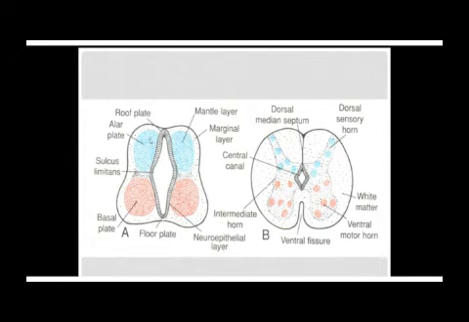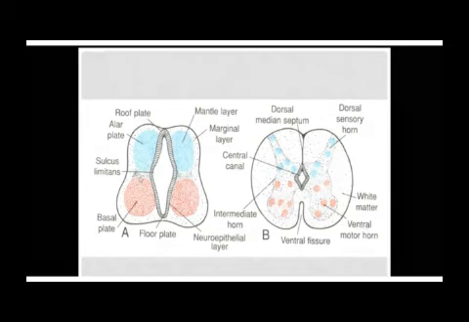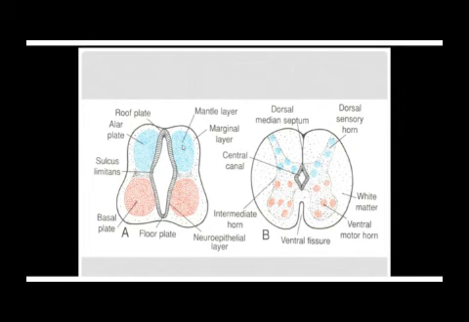So this layer which is added, containing both cells in the dorsal and the ventral aspect, this entire layer of cells surrounding the neuroepithelium is what we call the mantle layer. Now, don't be confused by the labels. Mantle layer does not mean only this.